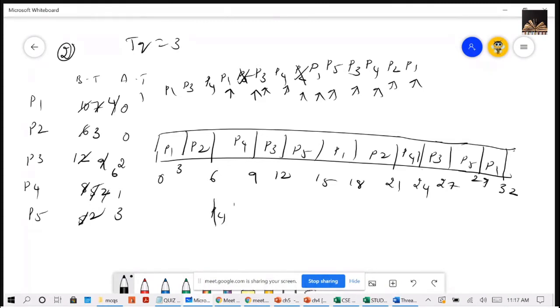So at 34 it will be coming out. Then P3 is left with 6. So now it will be remaining with 3. Then 37. Then P1 will take only 1. Then P3 will be executed, right? 39, 42. You got the same?